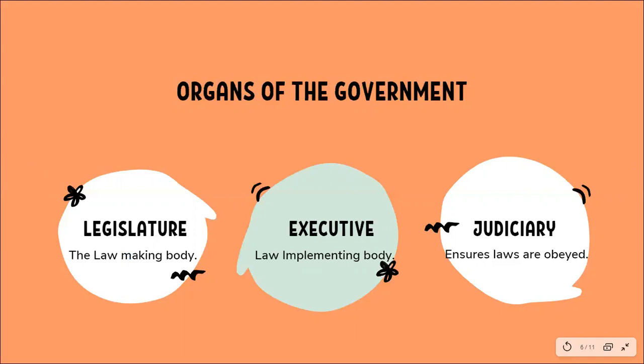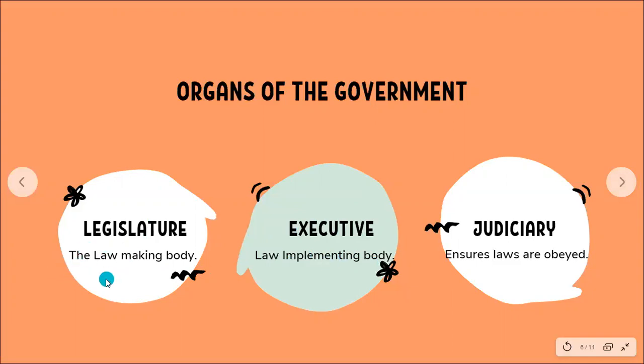Okay. Next is the executive. Executive is responsible for implementing these laws. Legislature makes the laws. These are implemented by the executive. So executive is the law implementing body of the government. These are all of these civil servants, IAS officers, if you've heard, right? Then PCS officers, so all the administrative level work. These laws are made in the legislature. They are implemented by the executive. Fair enough?